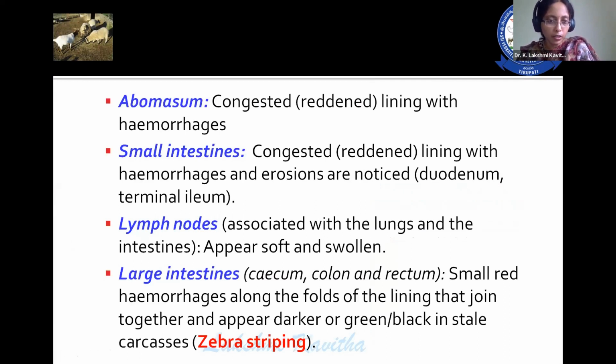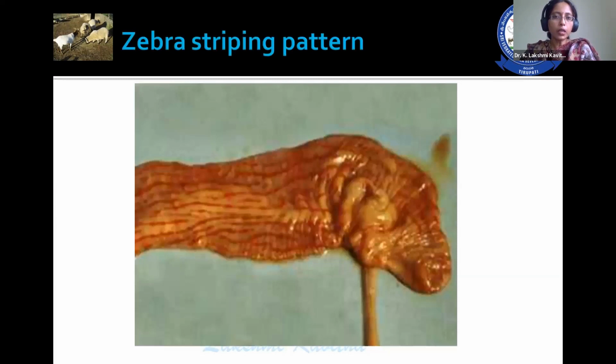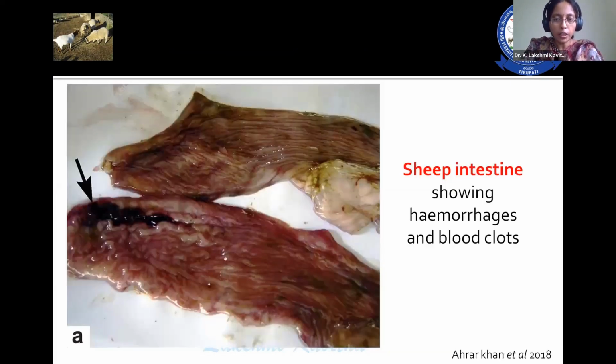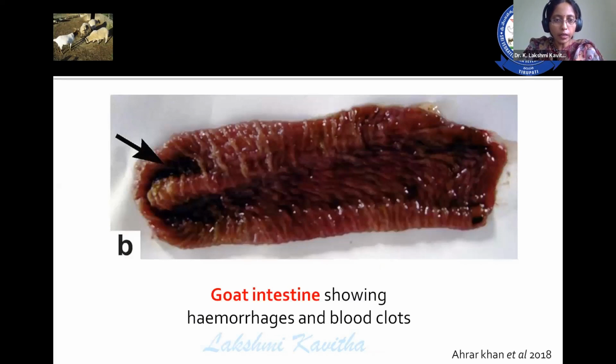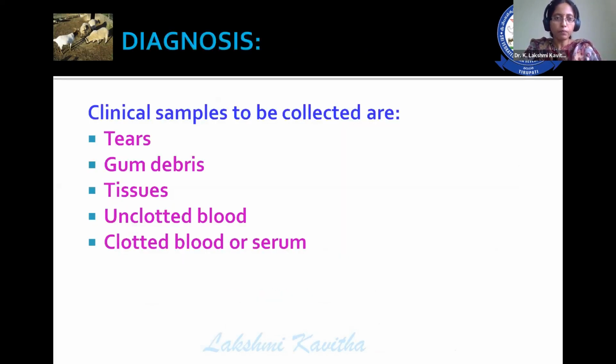These are nothing but the zebra stripings. So this is the zebra striping pattern in case of PPR. So this is the sheep intestine affected with the PPR, showing hemorrhages as well as the blood clots. This is the goat intestine affected with the PPR, showing hemorrhages and blood clots.